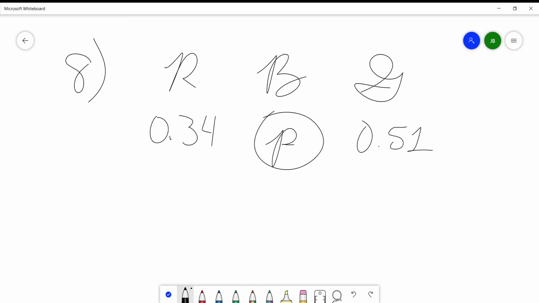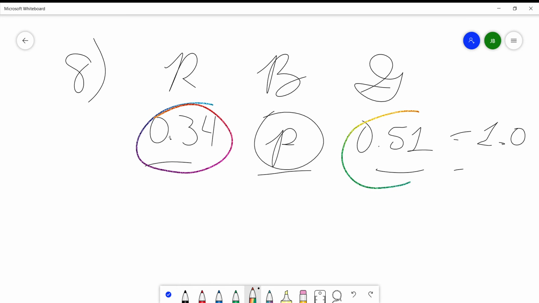So we know that all of these have to add up to equal 1.0. So we take 1.0 and we subtract the other values. So these two added up. We'll use rainbow pen because it's magical like unicorns or something. So we're looking at, we're gonna subtract 0.85, yes?